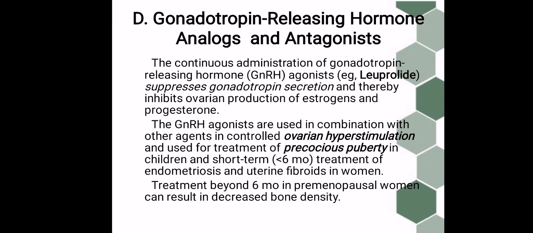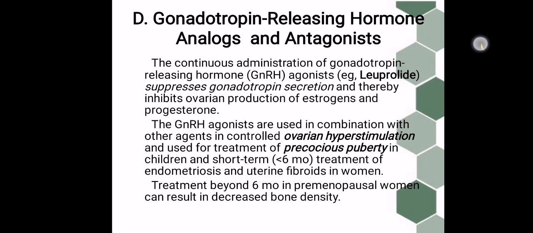So letter D, the gonadotropin releasing hormone analogs and antagonists. The continuous administration of gonadotropin releasing hormone agonists, for example leuprolide, suppresses the gonadotropin secretion and thereby inhibits ovarian production of estrogen and progesterone. So as gonadotropin secretion is suppressed, it inhibits the production of estrogen and progesterone.